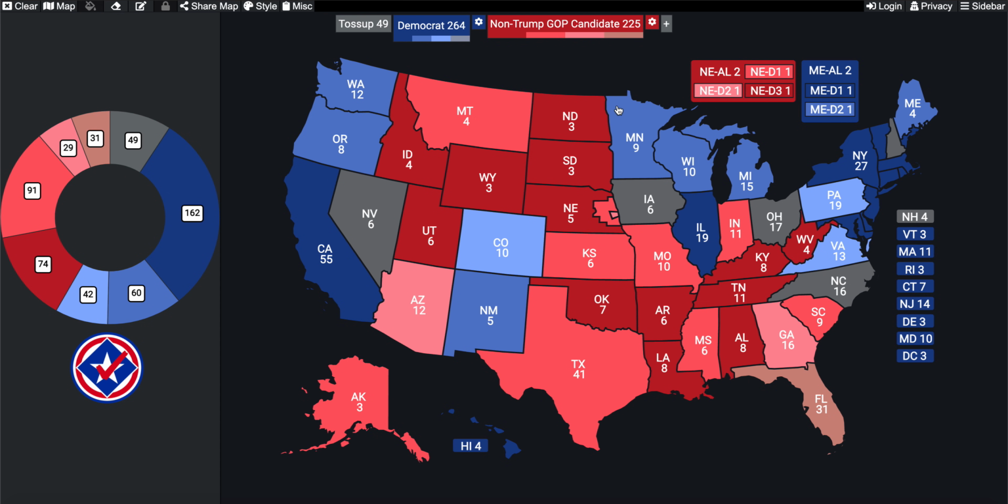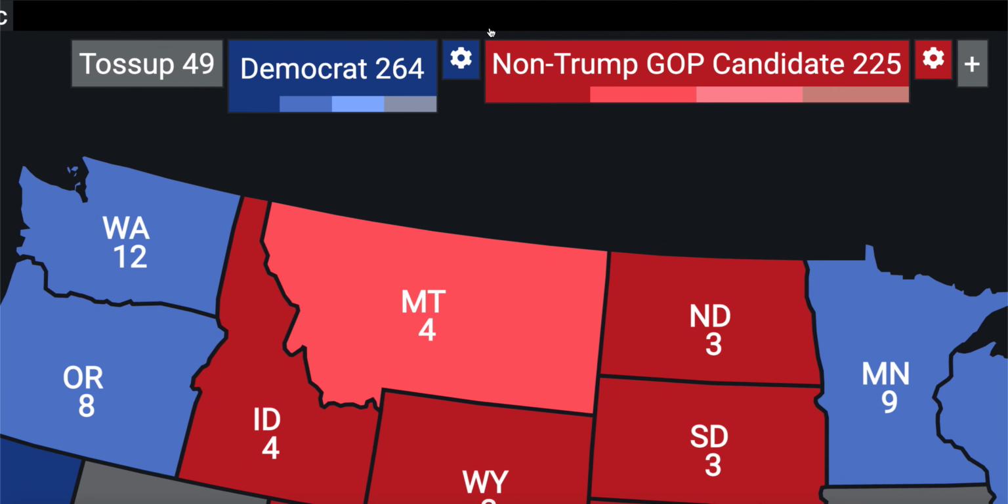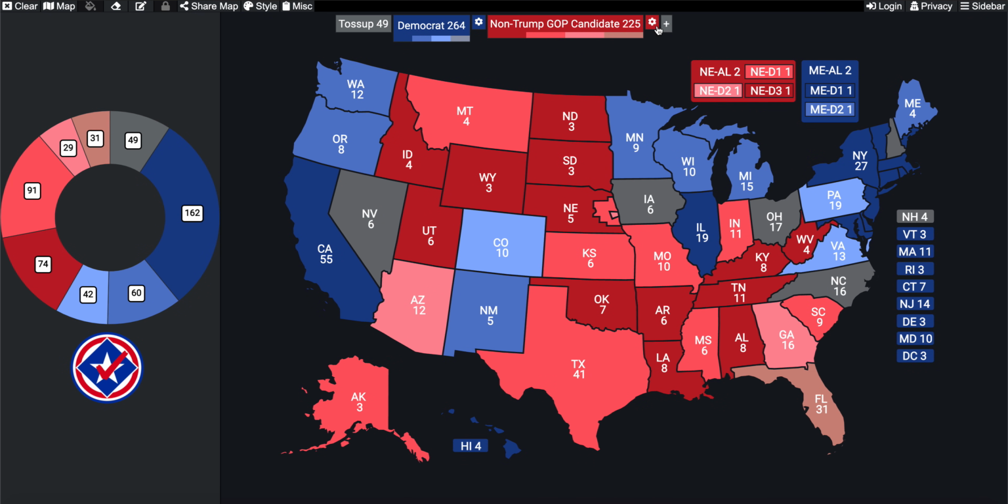And in the 2020 election, Joe Biden became the first Democrat to win the state by double digits since 1944. So looking at Virginia, where does this put the Democrats? It may be lean, but it's still a victory. This puts the Democrats at 264 electoral votes. The non-Trump GOP candidate, whoever that might be, is at 225.